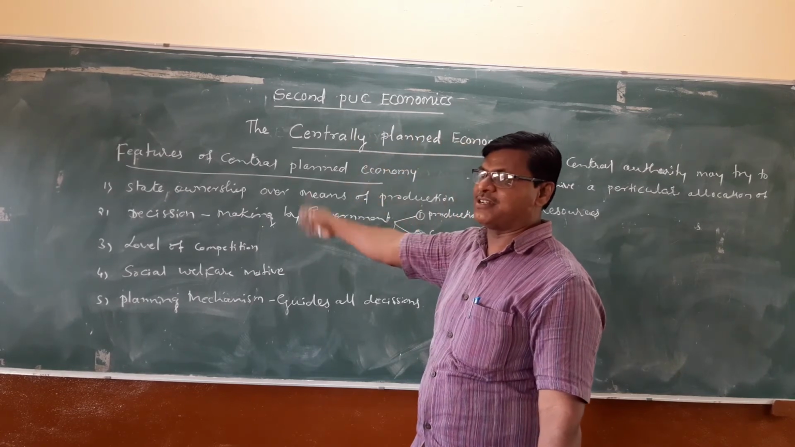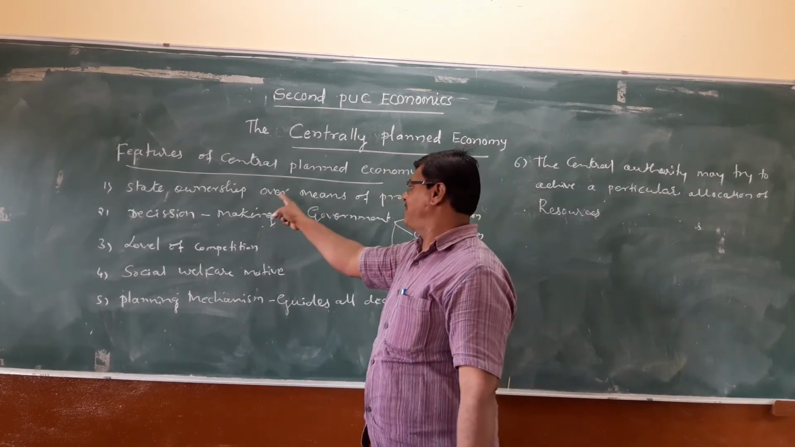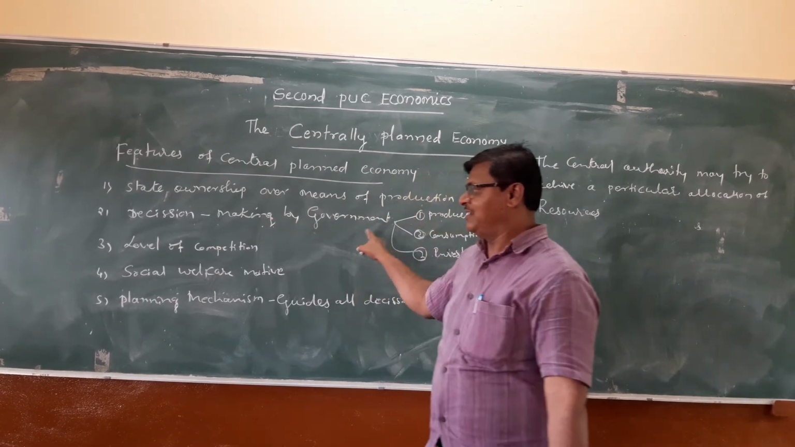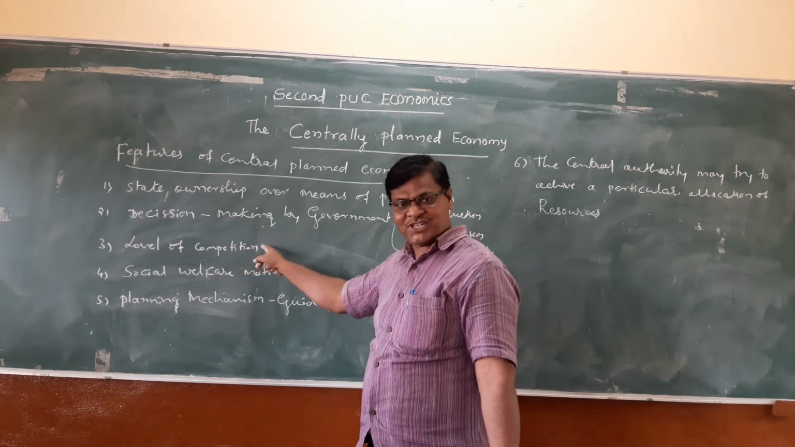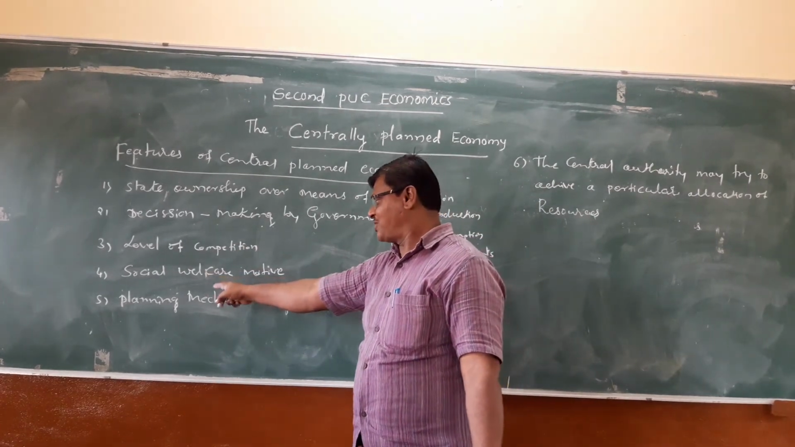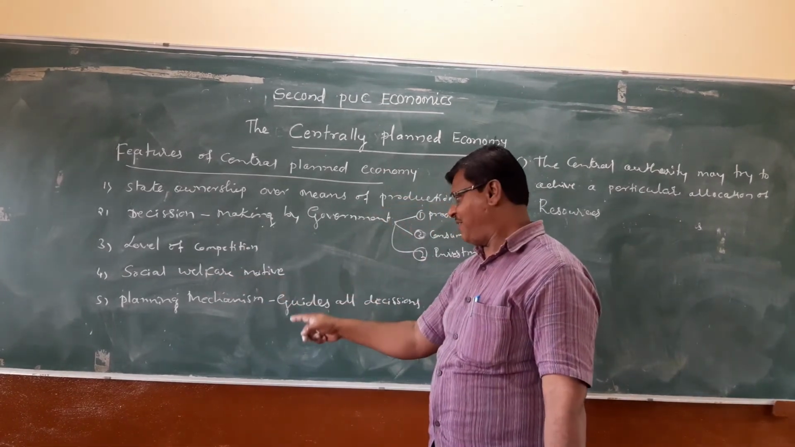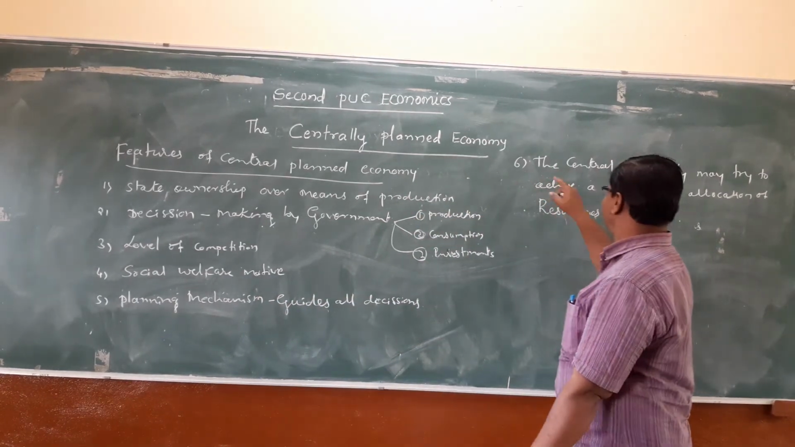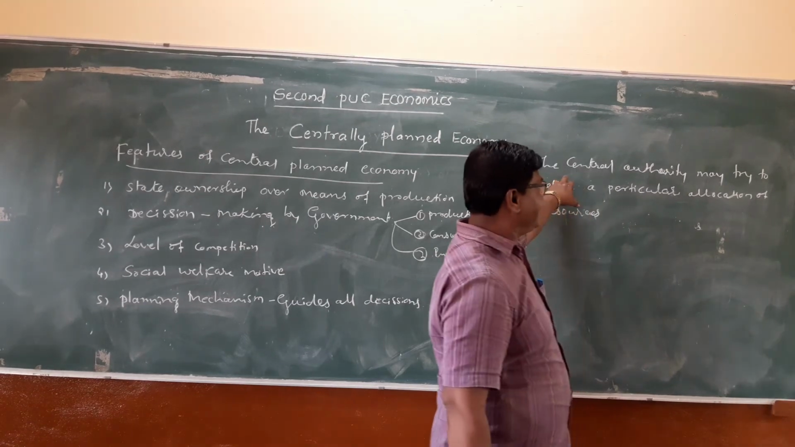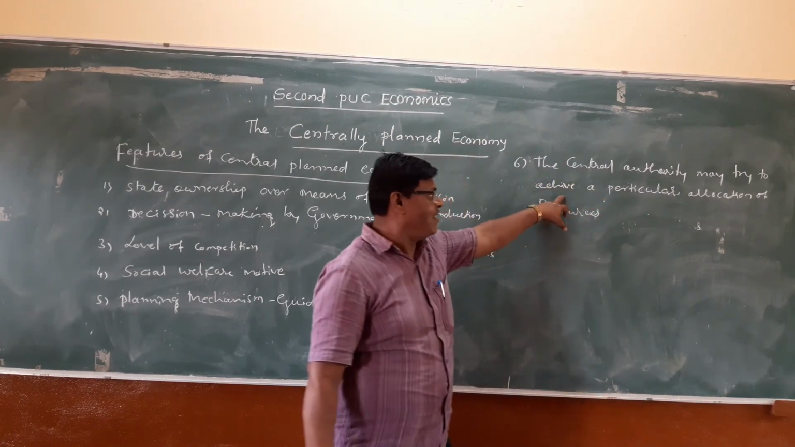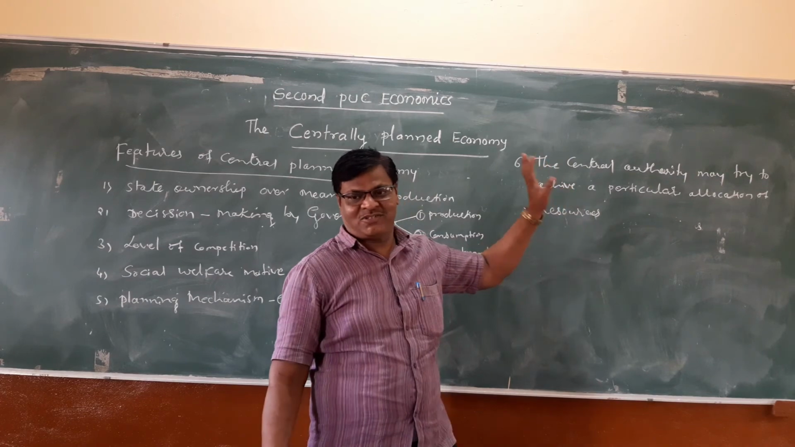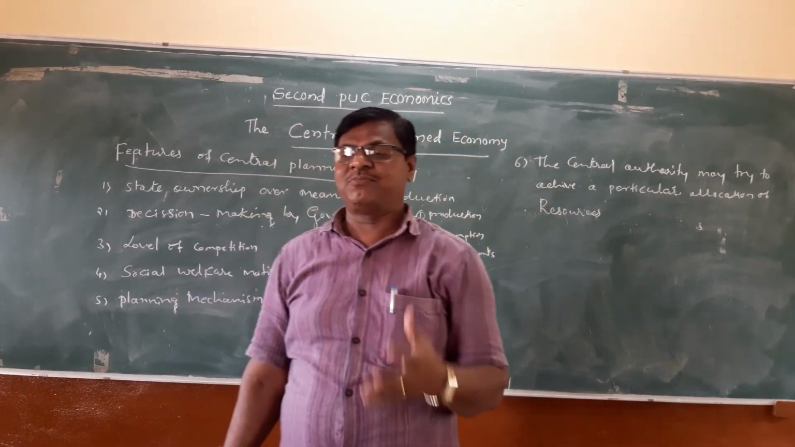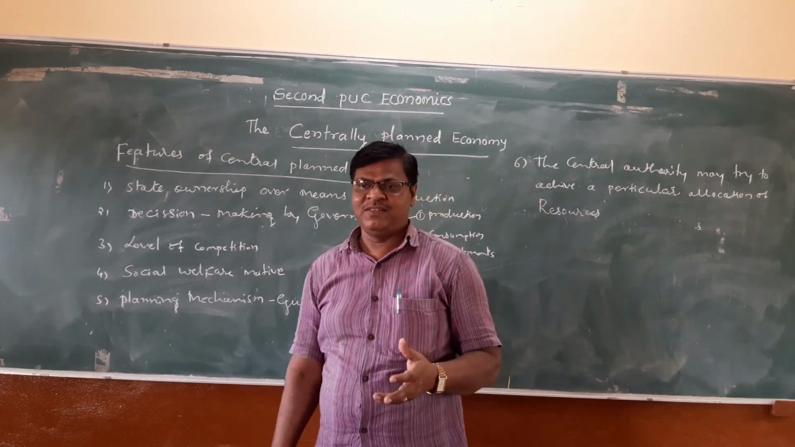The first feature is state ownership over means of production. Second, decision making by government. Number 3, level of competition. Number 4, social welfare motive. Number 5, planning mechanism guides all the decisions. And number 6, the central authority may try to achieve a particular allocation of resources. These are the most important features of the centrally planned economy.